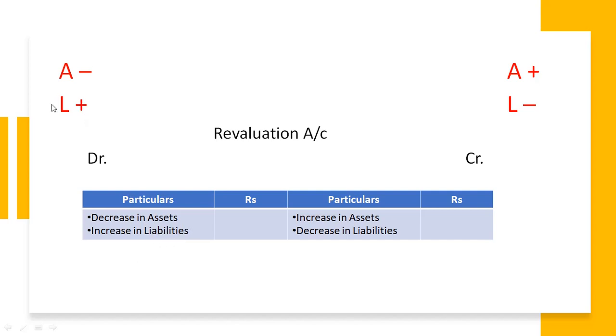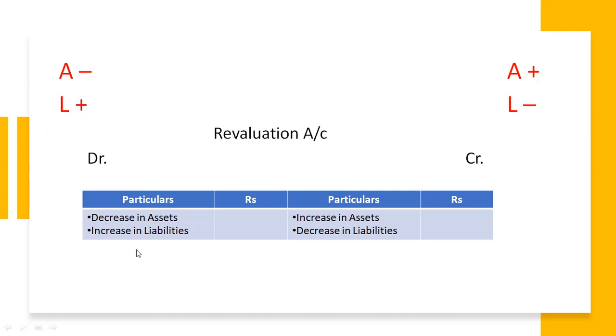As you can see here, I have marked with this red color A minus and L plus, and A plus and L minus. It means the same only. See this: increase in assets, that is A plus, goes in the credit column. Decrease in liabilities, that is L minus, which is liabilities decreasing, assets increasing. And the same goes here also. A minus means decrease in assets, or the asset is decreasing. L plus means the liability is increasing.